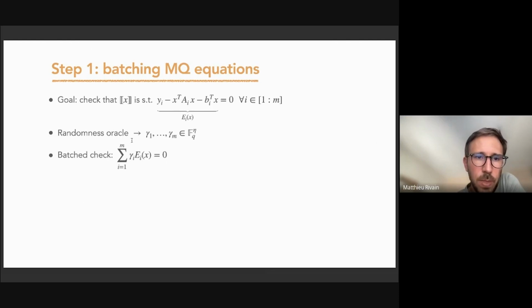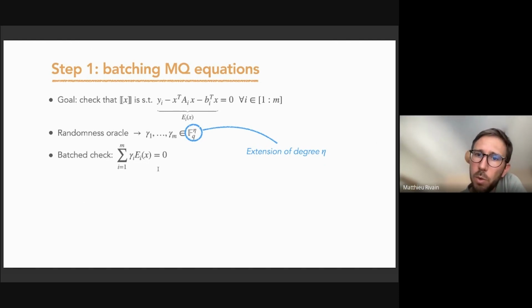for all the m equations. So the parties will ask the randomness oracle to produce some random gamma_i's. Those randoms belong to an extension of the field. Then we compute a batch equation, which is simply the linear combination with coefficients gamma_i of all the equations E_i. And we will verify that this batch equation equals 0.